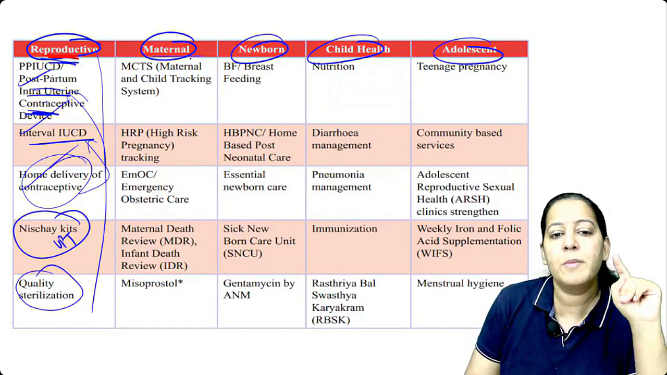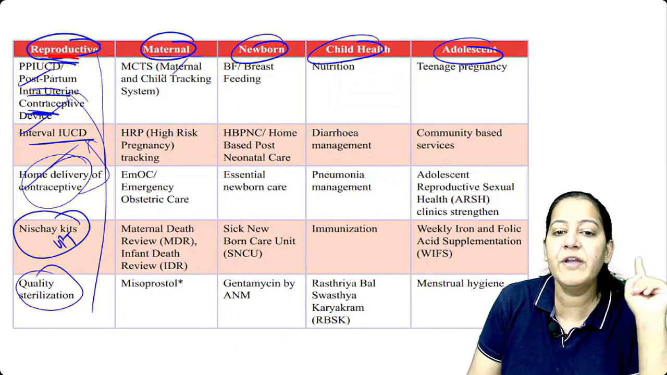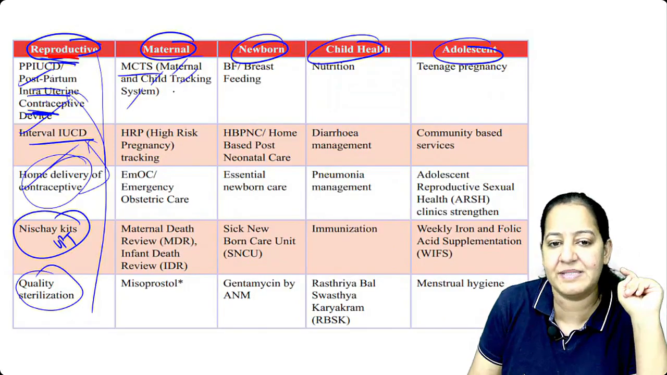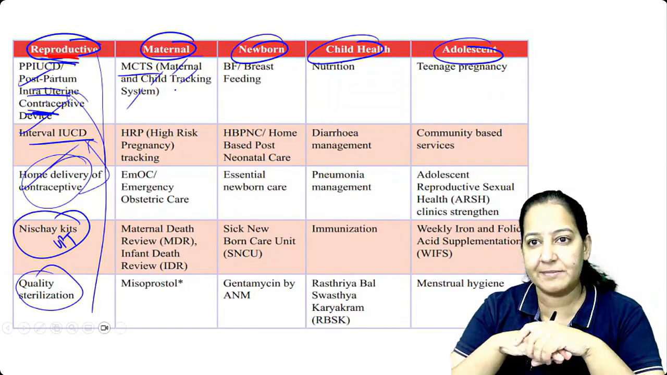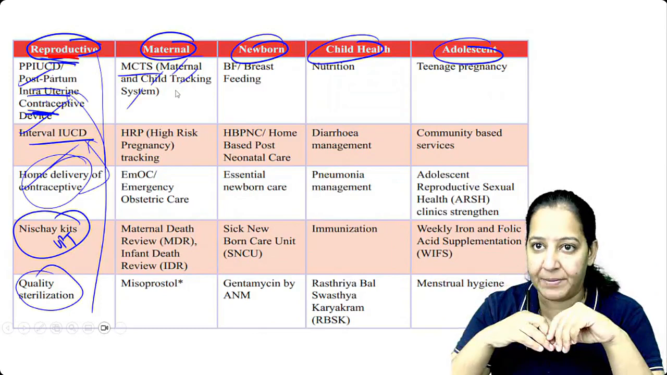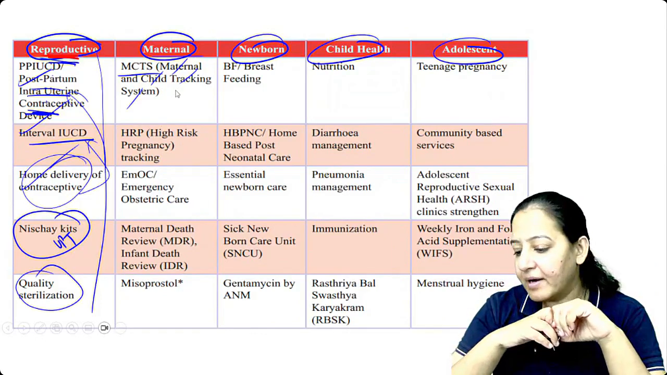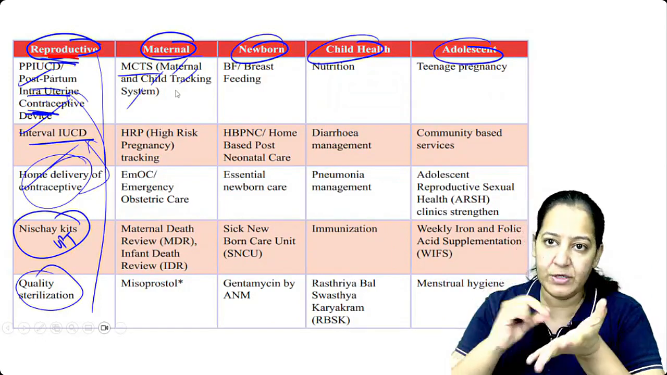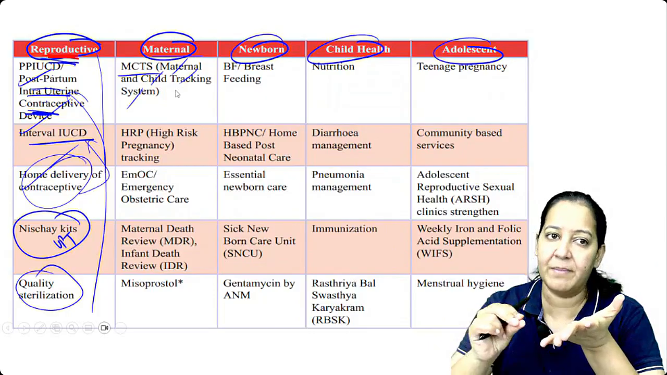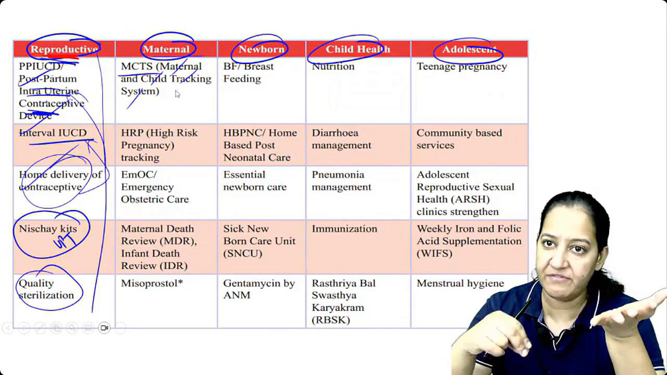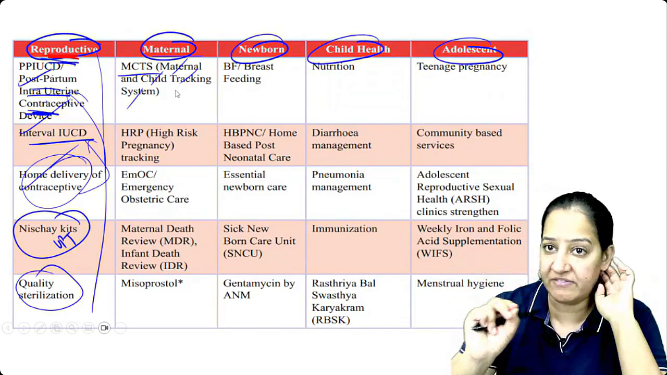To the mothers, the pregnant ladies, we provide the Maternal Child Tracking System, MCTS. You know what is MCTS? As soon as a delivery takes place, in the mobile there is an app known as the MCTS app. It is an app in which we enter the mother's mobile number and all the details of the mother, and the newborn's details also.